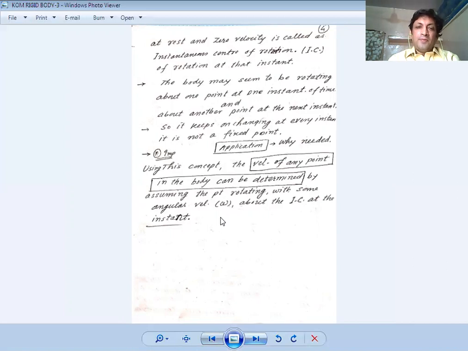In the next video we will discuss how to locate the instantaneous centers at different points, with different magnitudes and different directions of the velocities. That will be discussed in the next video. Thank you.